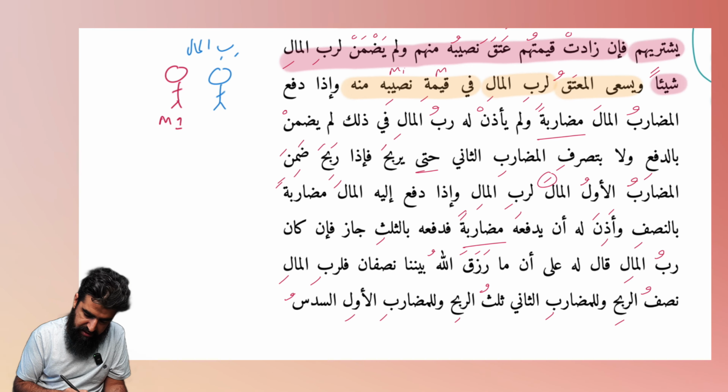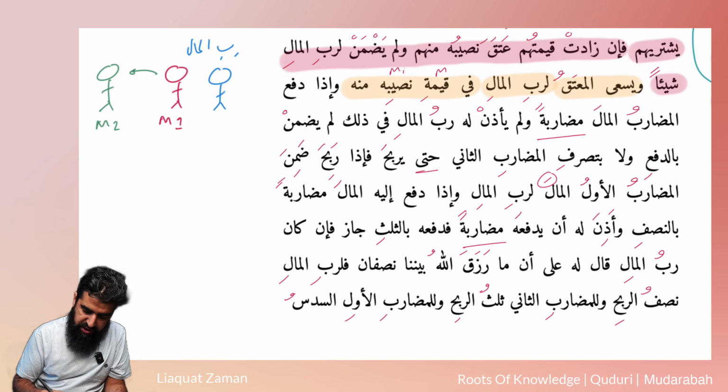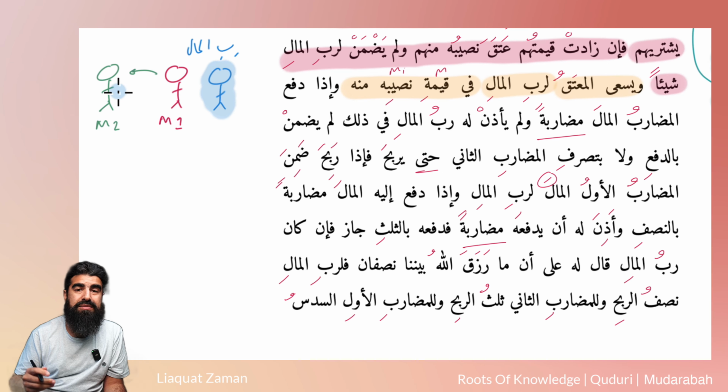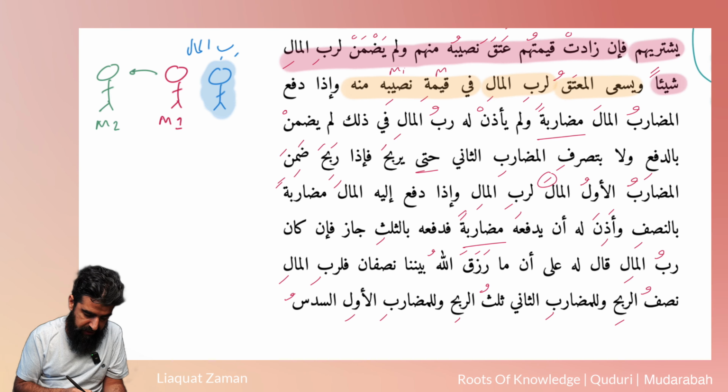And then this guy has another Mudarib. He's been given permission by the Rabbul Mal that you can have a Mudarib. We're going to call him Mudarib 2. Right? So the original guy, this guy, has actually permitted Mudarib 1 to get himself an entrepreneur. Remember we said last time, it's allowed as long as the Rabbul Mal gives permission.